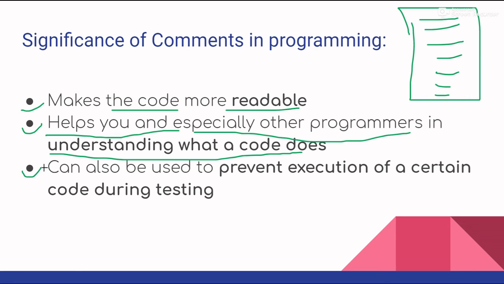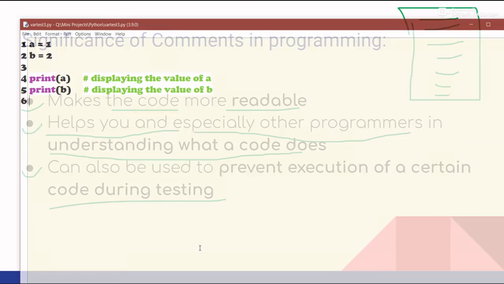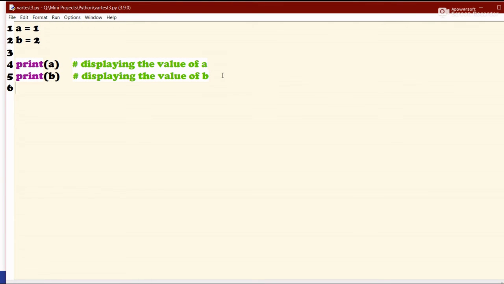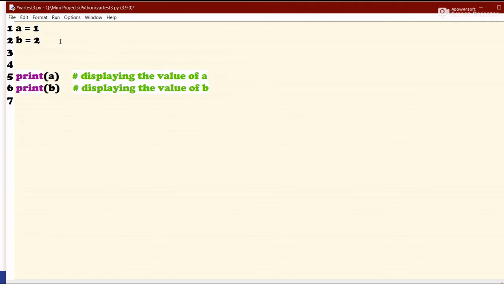Now the third one: it can also be used to prevent execution of a certain code during testing. This might not seem very helpful for now, but let me explain what I am trying to say. First of all, let's create a variable called c.